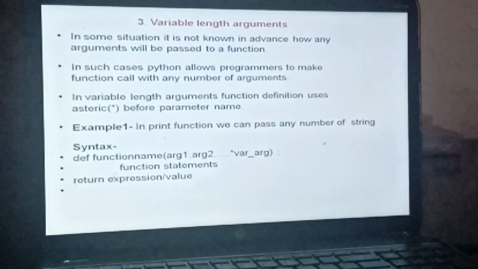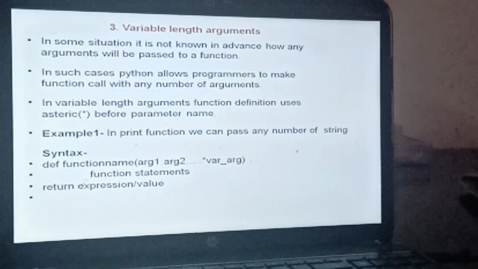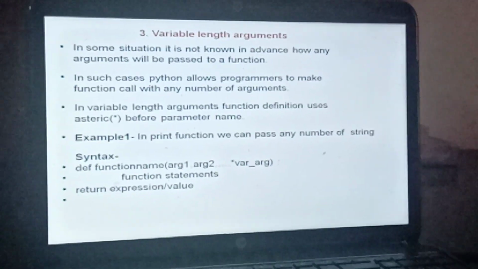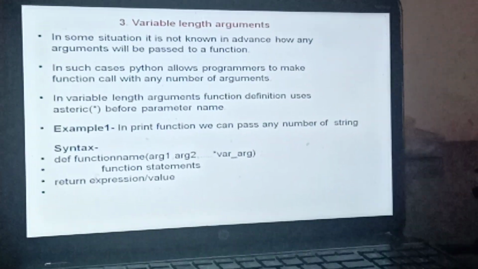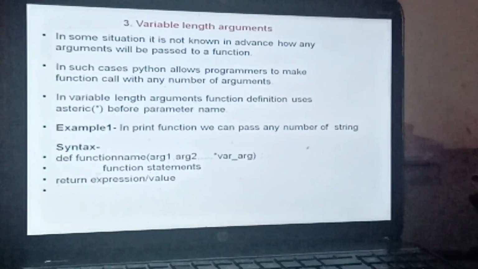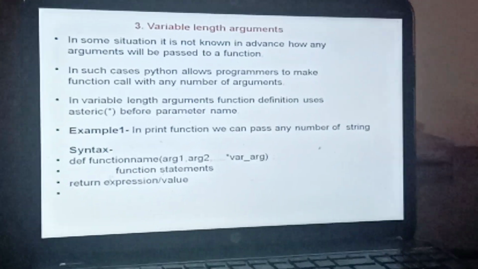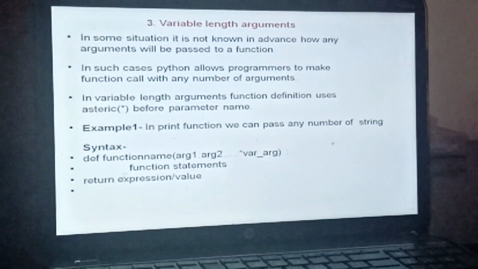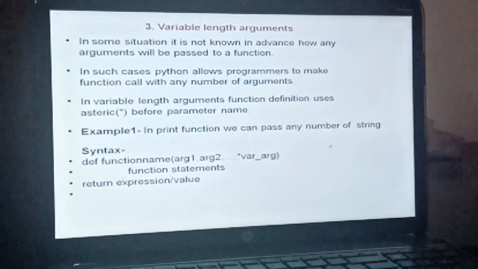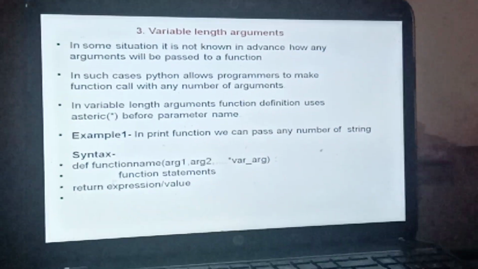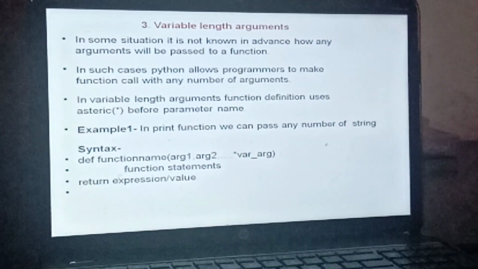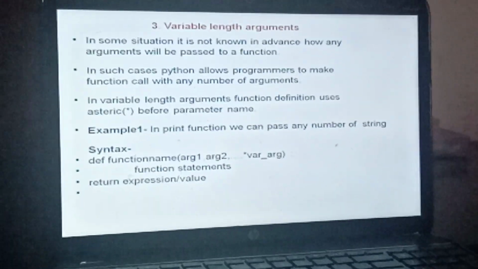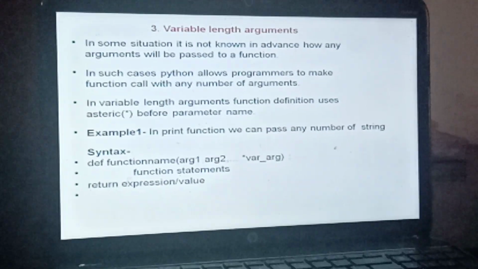In variable length argument, the function definition uses an asterisk sign before the parameter name. It is the prefix you use whenever you don't know how many arguments are going to be passed. You write an asterisk before that parameter name, so that it becomes an arbitrary argument or variable length argument. It is free to take any number of values at the time of function call.